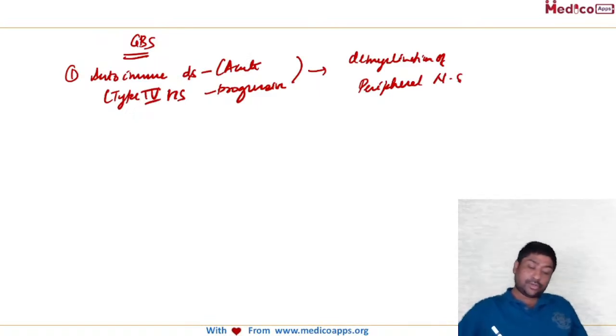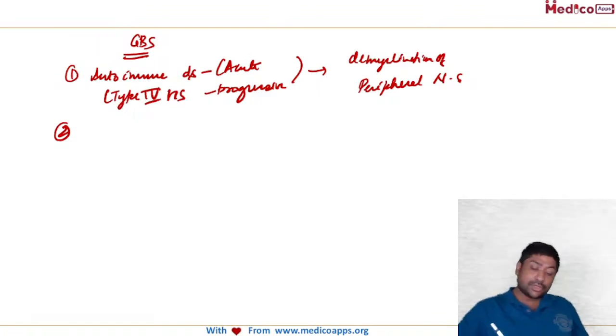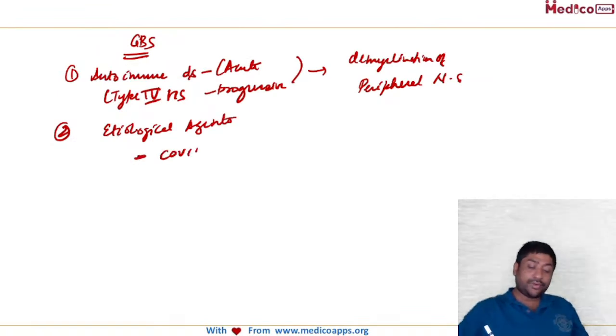Okay? So if it is an autoimmune hypersensitivity reaction, then there has to be hypersensitivity to certain pathogens. So what are the etiological agents? One very important one is COVID. A lot of COVID patients actually had Guillain-Barré syndrome.